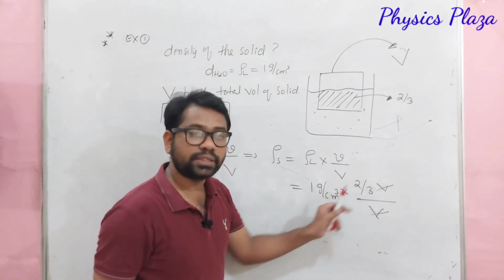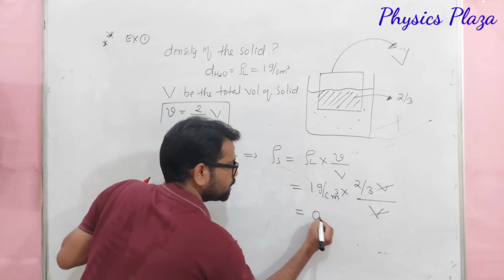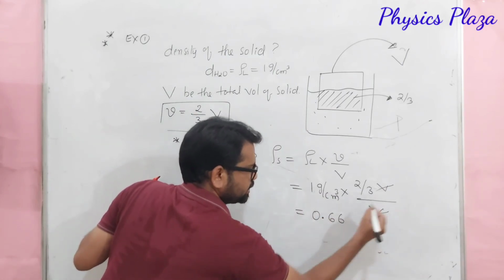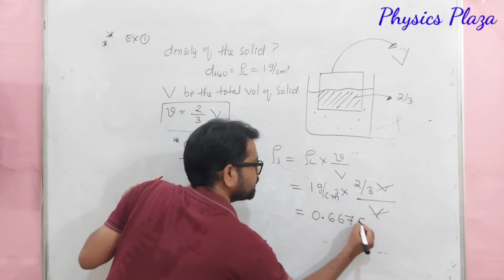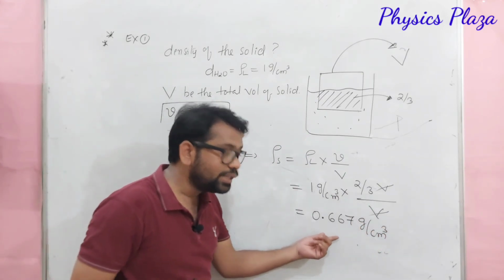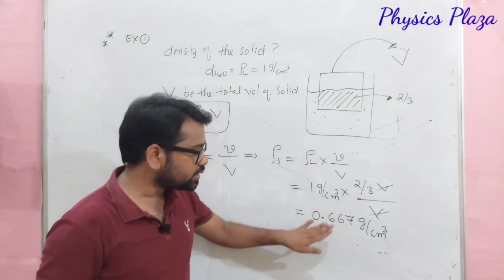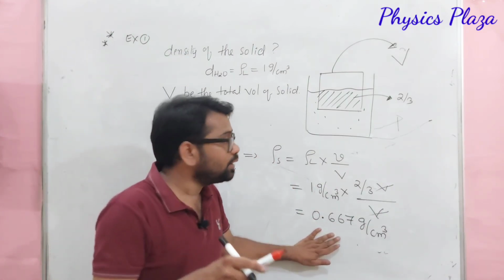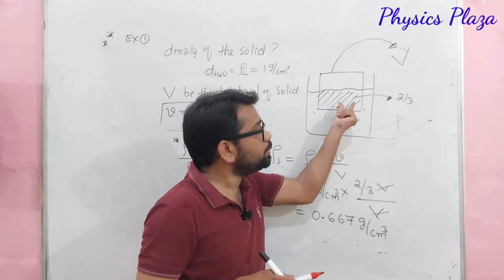Children, 2 by 3 is how much? It is approximately 0.6666. So we can write 0.667 gram per centimeter cube. So this is the density of the solid. Children, this is how we can calculate when the volume of the immersed part is given.